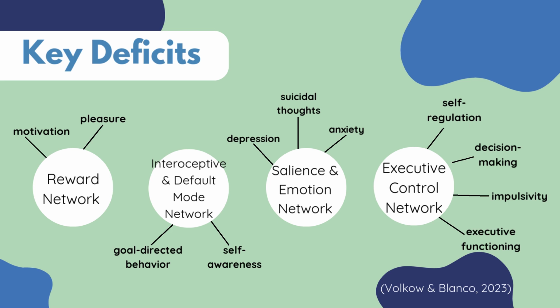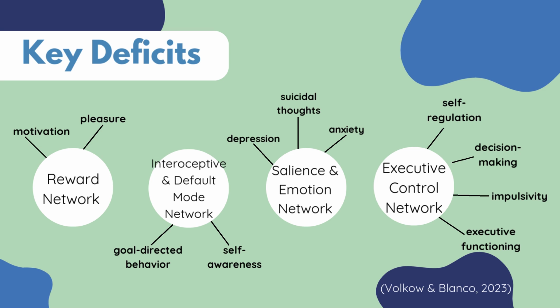Next is the executive control network. When this network is impaired, individuals experience reduced self-regulation, poor decision-making, and increased impulsivity. These are factors that make risky behaviors and cravings much more likely. The salience and emotion network are also involved, and disruptions here contribute to co-occurring conditions such as anxiety, depression, and suicidal thoughts. Finally, the interoceptive and default mode networks affect a person's ability to engage in goal-directed behavior and maintain self-awareness.